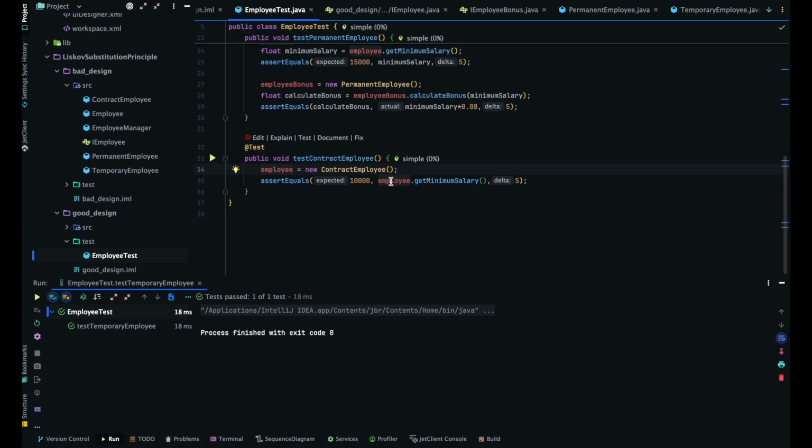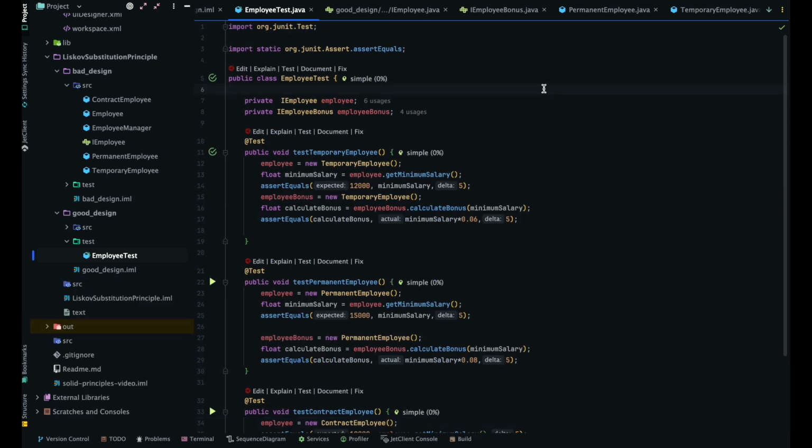And in contract employee we have just replaced with the contract employee for the IEmployee, but here we don't calculate any bonus and all because we don't need that. That's why we did not implement it with that, right? So this is the Liskov principle basically with the code. I've explained what is the bad design and a good design and how we can do it.